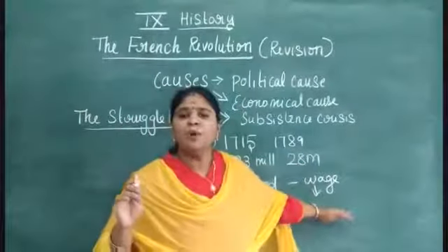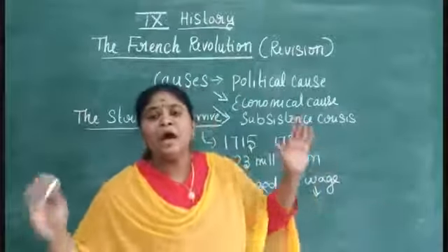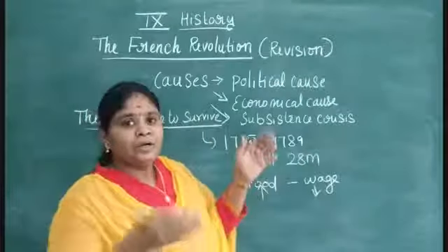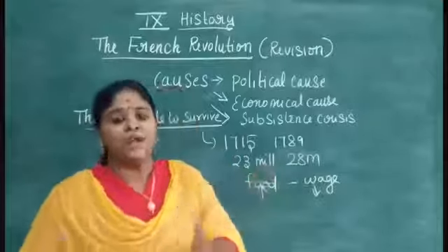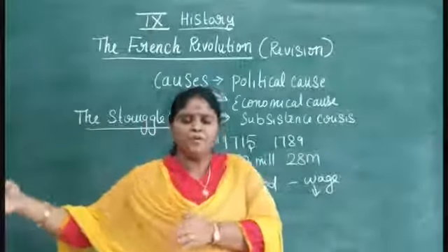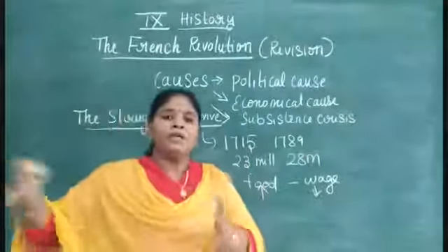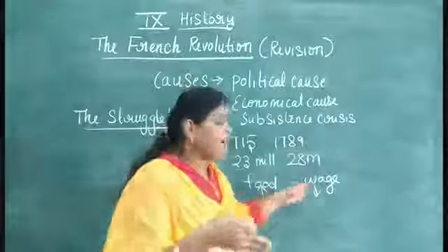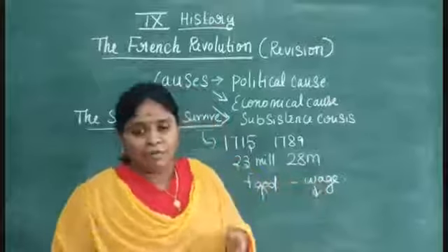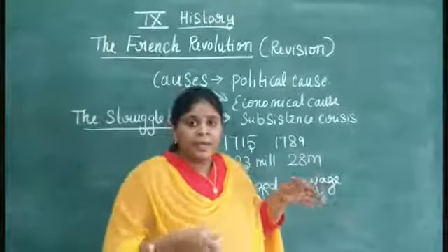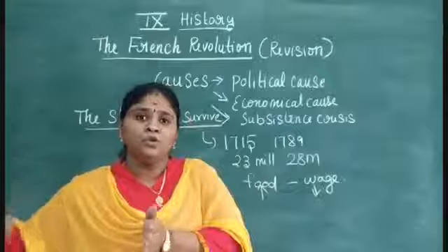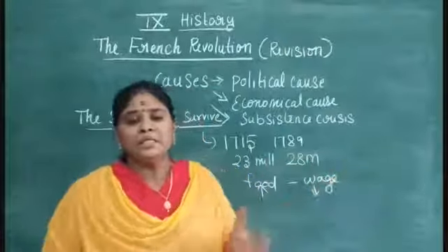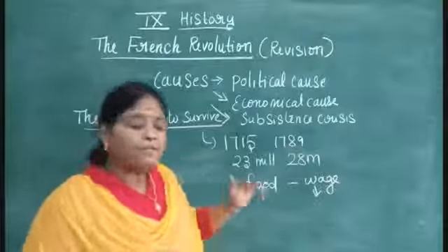It is really difficult for them to fulfil their needs.